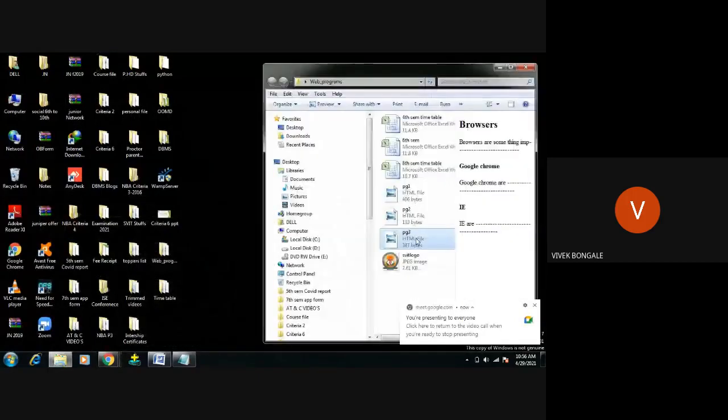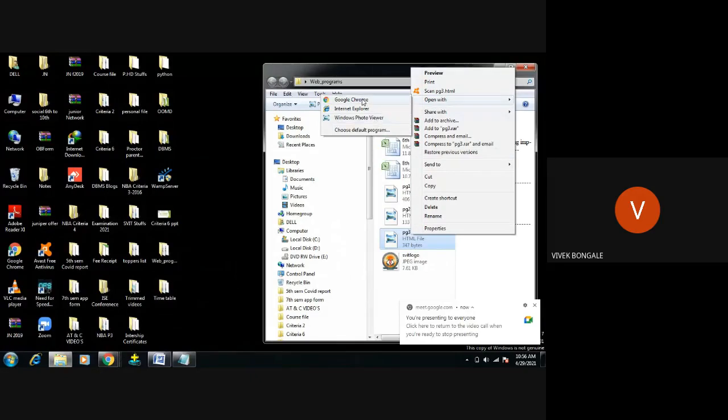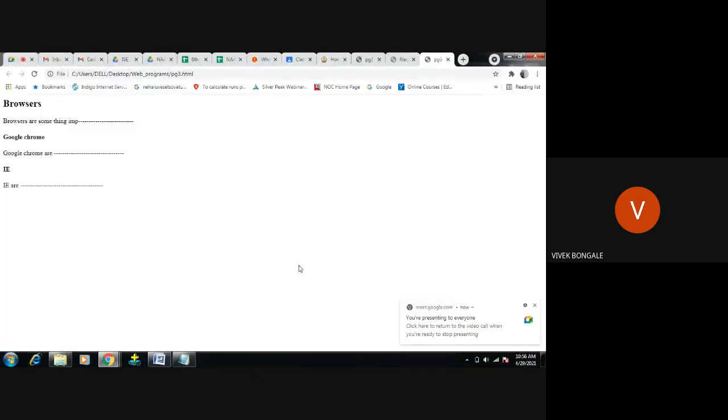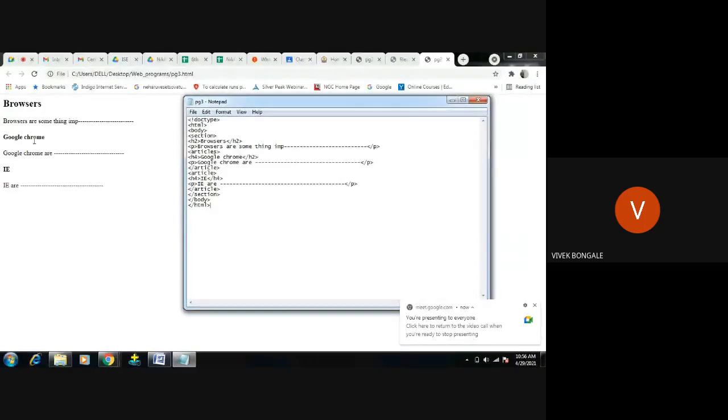The program. So program 3, correct? Yes, program 3. It's loading. See, it got it. It gives the output. Even though I made a mistake here, Google Chrome displayed correctly. H4 I have given, but here H2. But it has taken the H4 size only because we opened with H4.